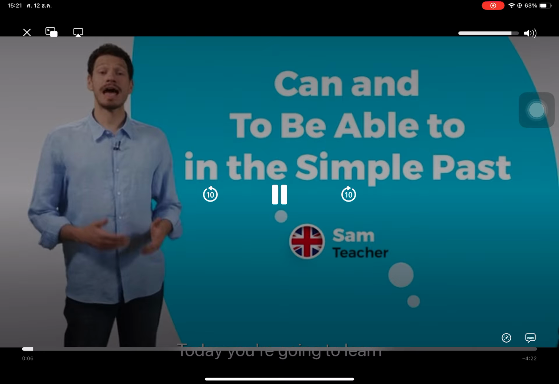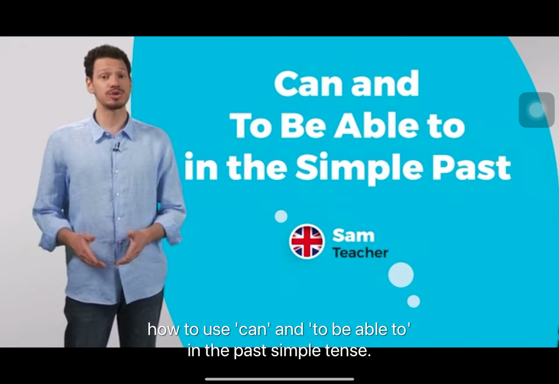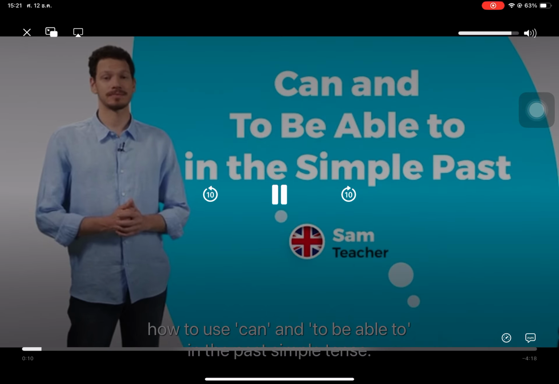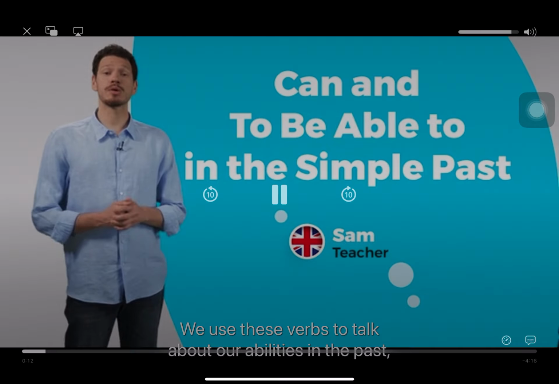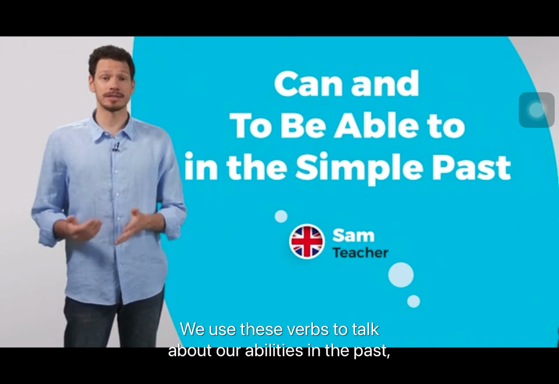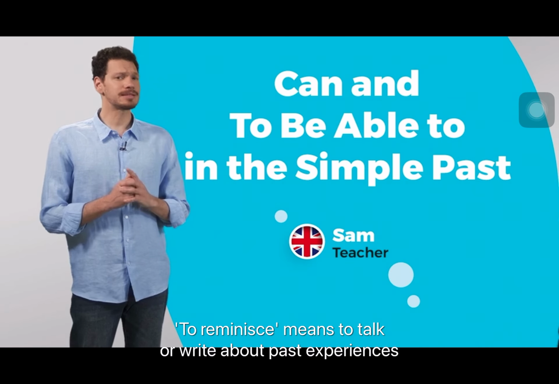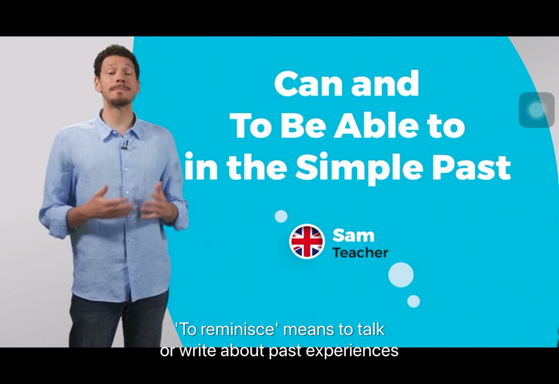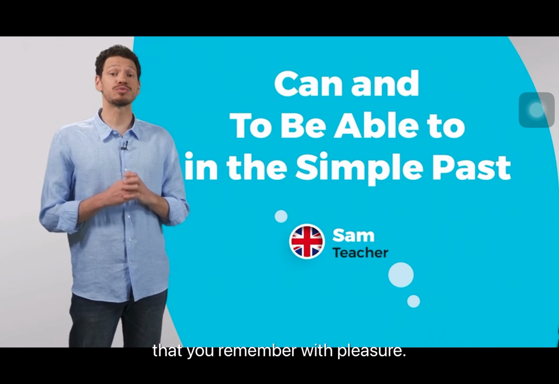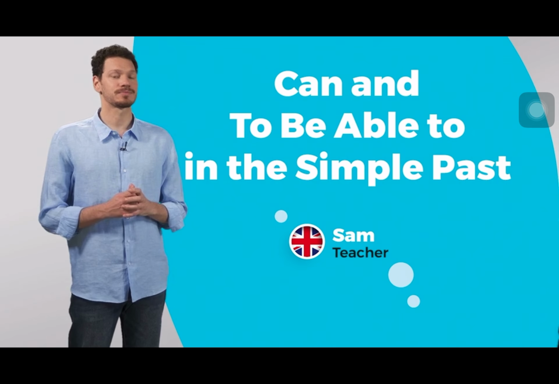Today, you're going to learn how to use can and to be able to in the past simple tense. We use these verbs to talk about our abilities in the past, as well as to reminisce. To reminisce means to talk or write about past experiences that you remember with pleasure.